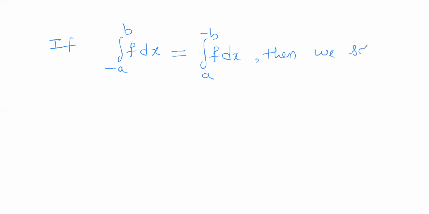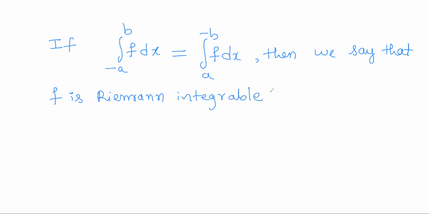If the lower Riemann integral of f over the closed interval a, b is equal to the upper Riemann integral of f over the closed interval a, b, then we say that f is Riemann integrable on a, b.